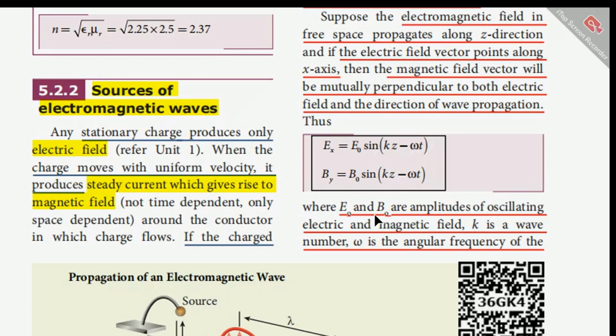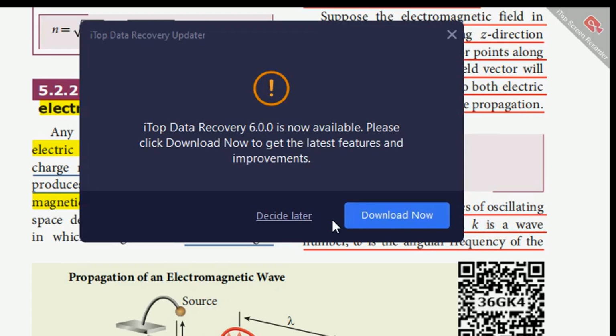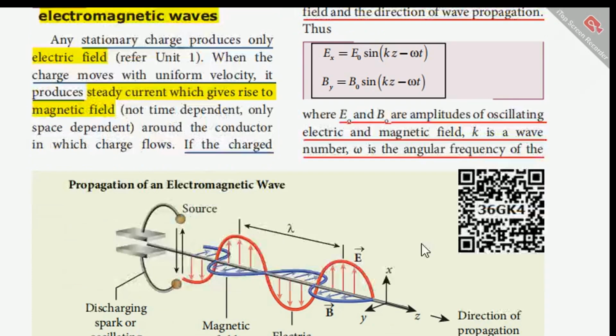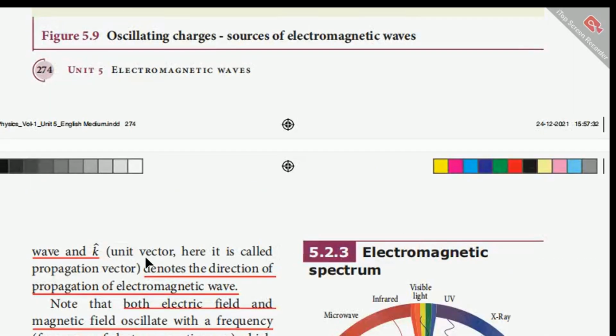Here, E0 and B0 are the amplitudes of the oscillating electric and magnetic fields. k is the wave number, ω is the angular frequency of the wave, and k-hat, the unit vector, is called the propagation vector. That denotes the direction of propagation of the electromagnetic wave.